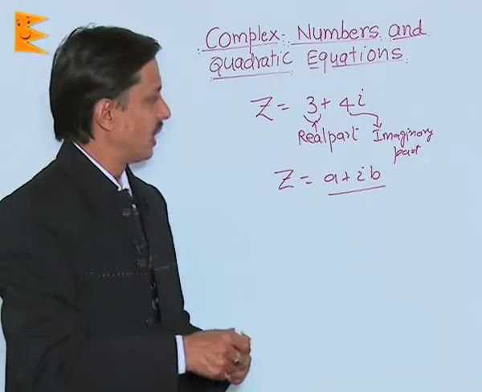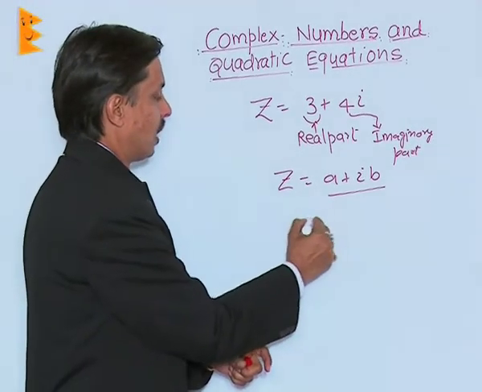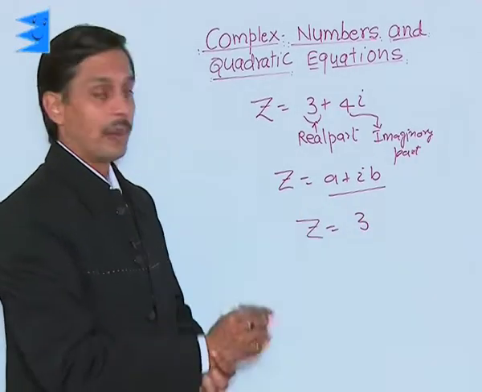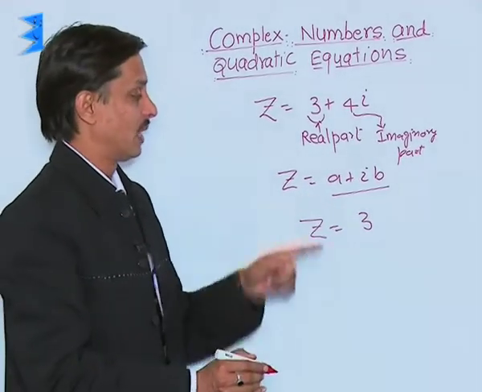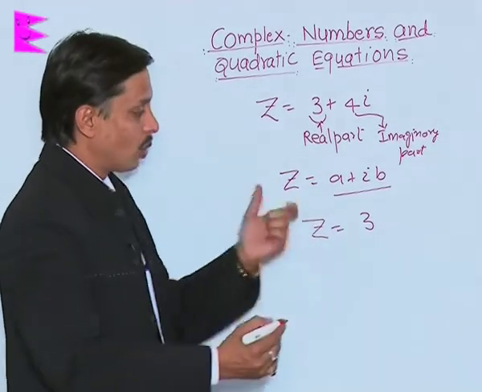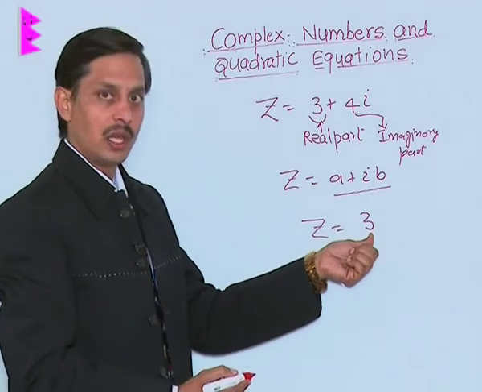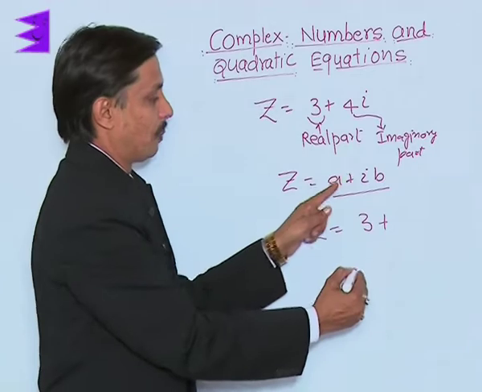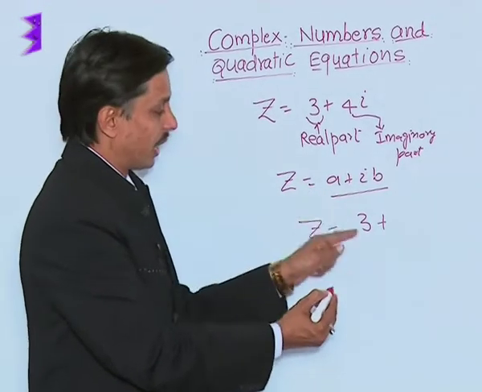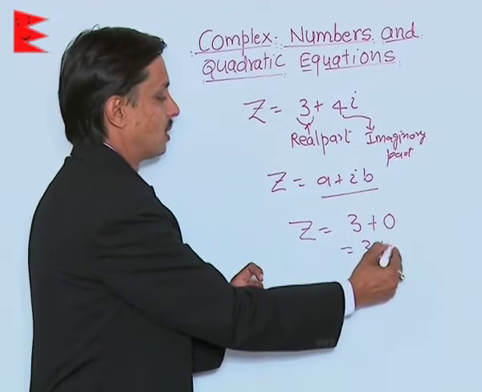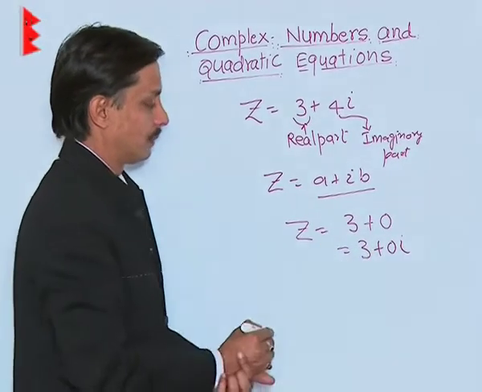The next question is, if somebody says z equals 3, only 3, is it a complex number? It is not complex, it is a purely real number. So how to convert this 3 into a complex number, that is, in the form a plus iota b? I can write 3 as 3 plus 0, or 3 plus 0 iota.